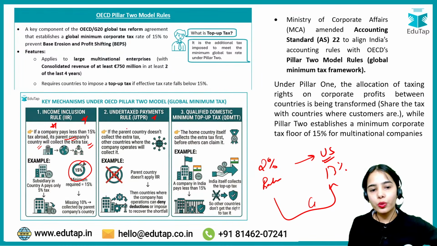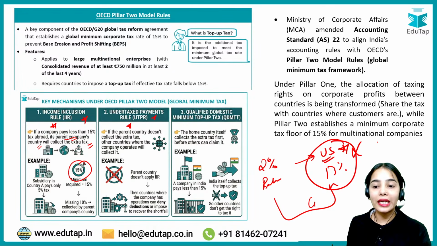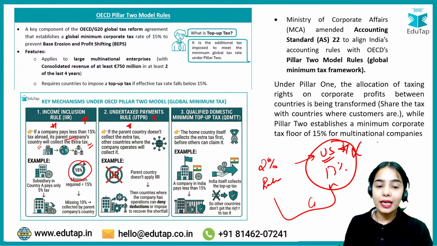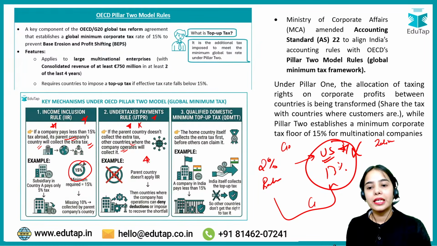Under the tax payments rule, if the parent country doesn't collect the extra tax, if the parent country, that is the US, is not collecting the 13%, is not aware about this whole situation, then the good thing is that other countries where the company operates, let's say Google is operating in India and various countries, get the right to tax the top-up tax.